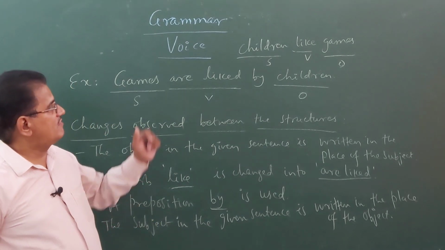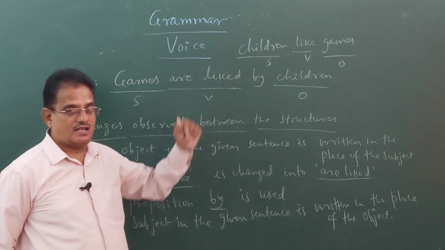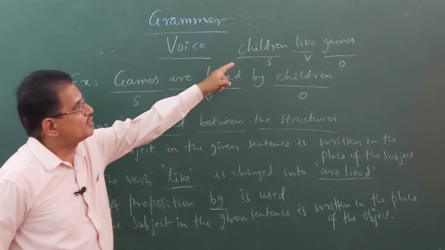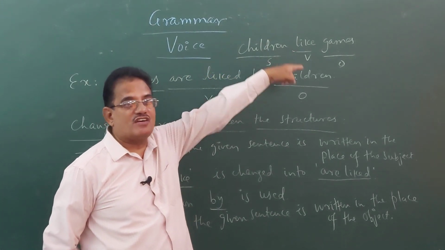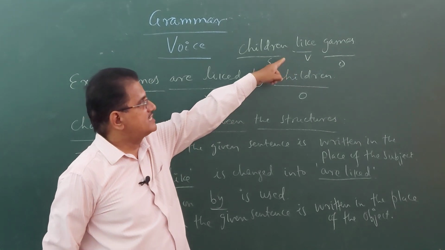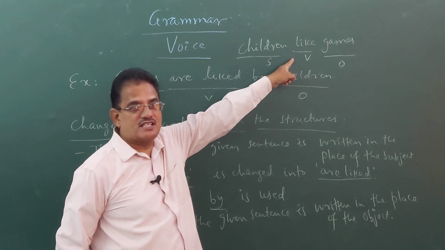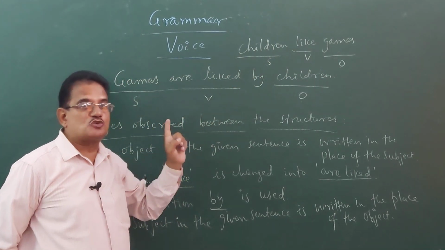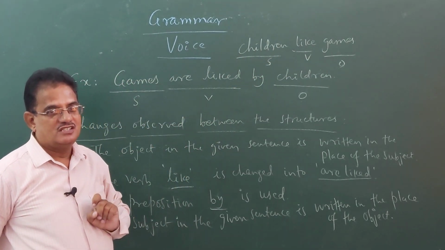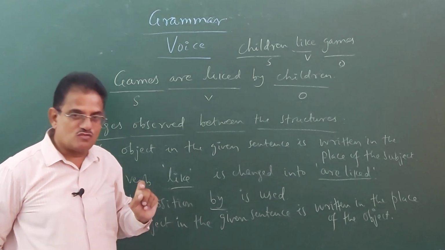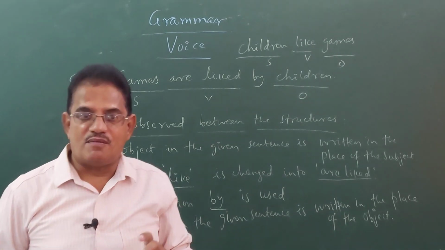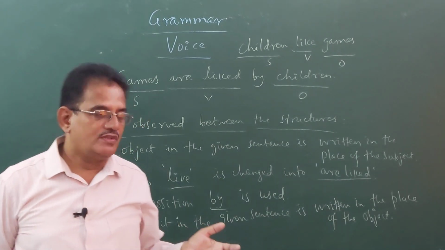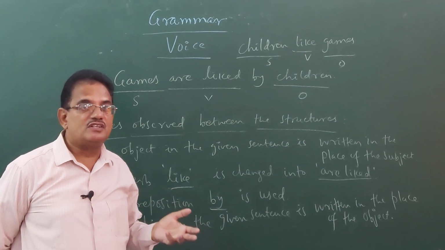You may ask, sir, why can't we write were liked here? Then immediately we have to go to the verb form there, like is a V1 form, present form. So, the tense of the verb in the given sentence is in present. So, we have to write are, whereas were is used only in the past tense structures. So, every time when we want to transform a sentence from one to the other form, we have to take the help of the tenses only.